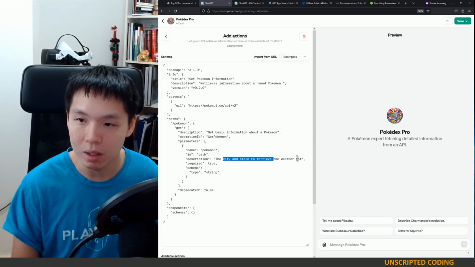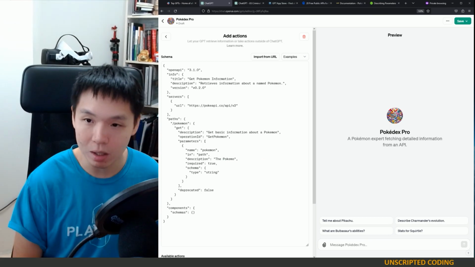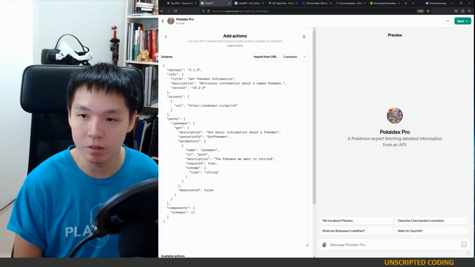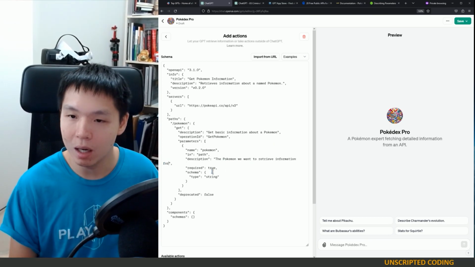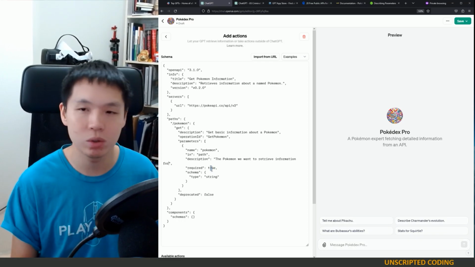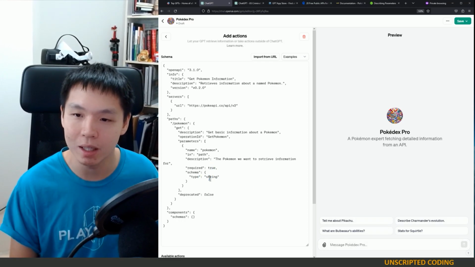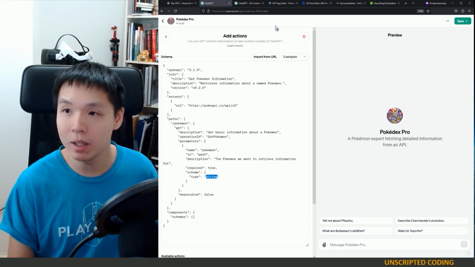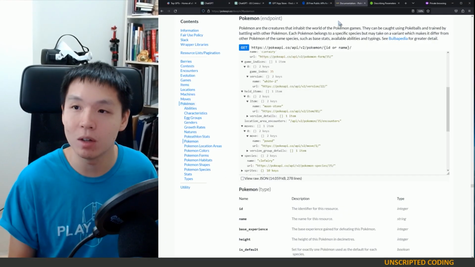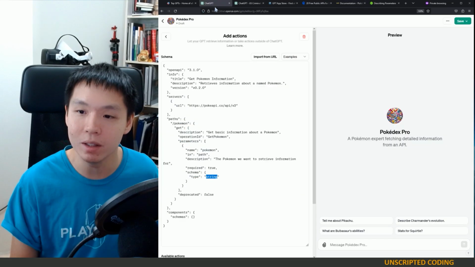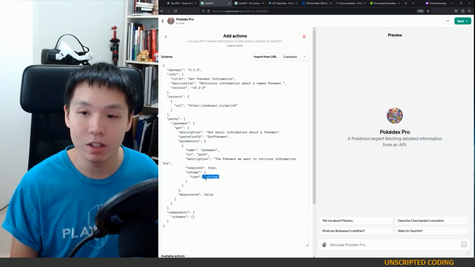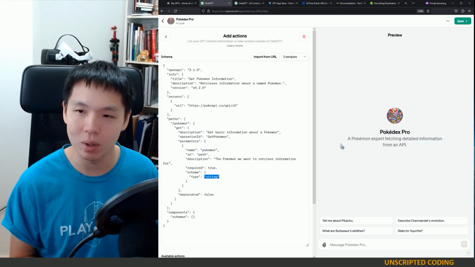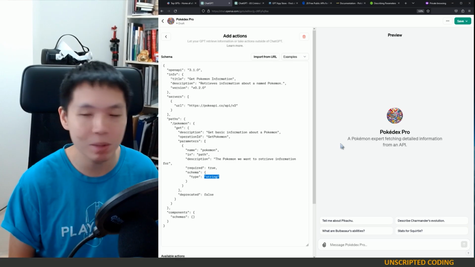So the Pokemon we want to retrieve information for. Required, in this case, true. What else are we asking? And then it is a string. So in theory, we could start building this out further because it does accept ID, so you can use an integer instead and say, I don't know what Pikachu was, number 25 maybe?